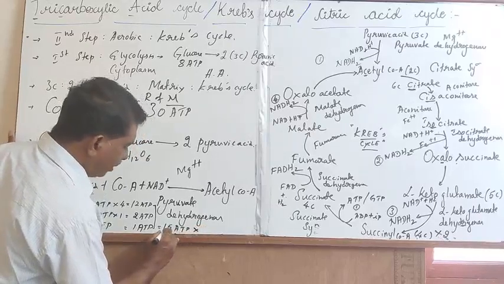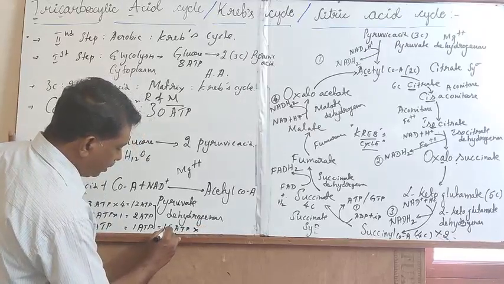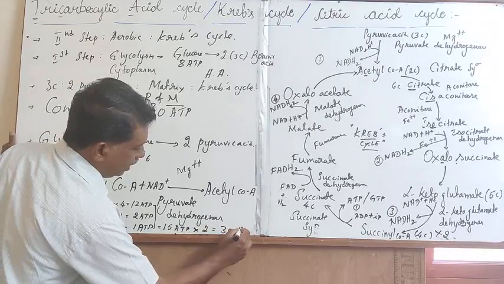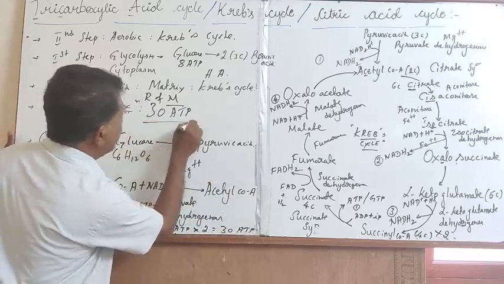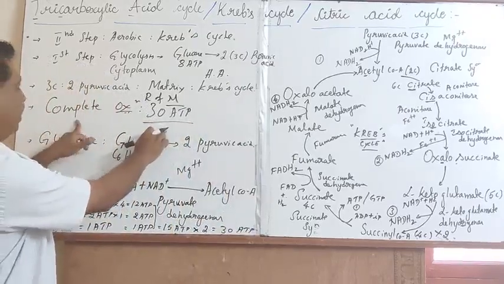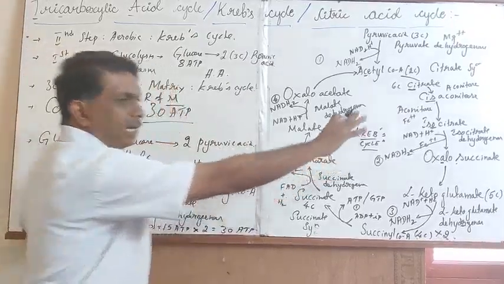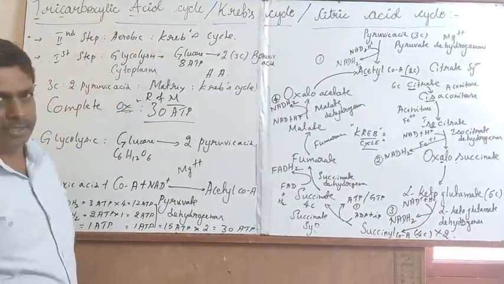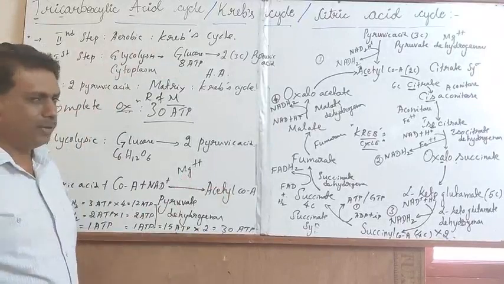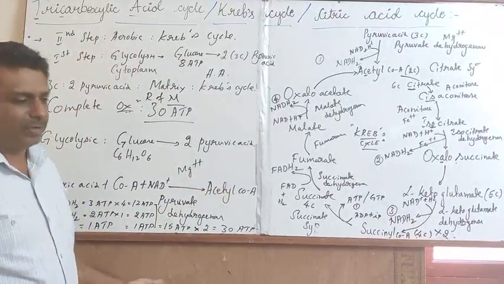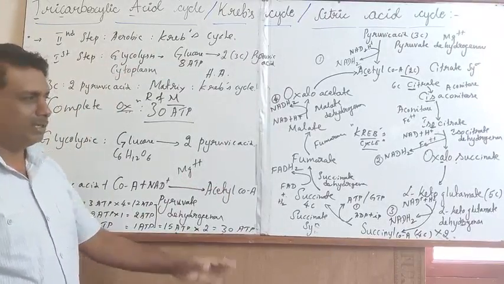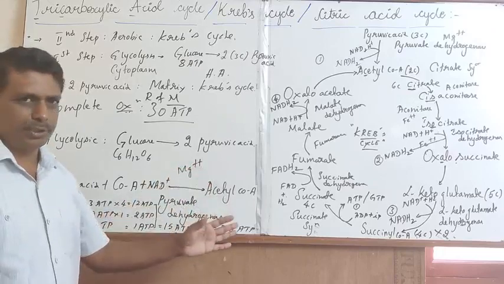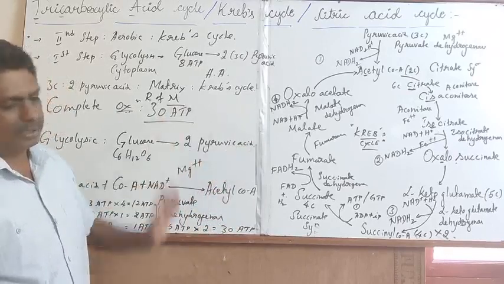Thereby, I will multiply 15 molecules of ATP into 2, leading to the biosynthesis of 30 molecules of ATP during the course of the Krebs cycle, with the complete oxidation of pyruvic acid in the presence of excess oxygen, resulting in the complete oxidation of the hexose sugar.